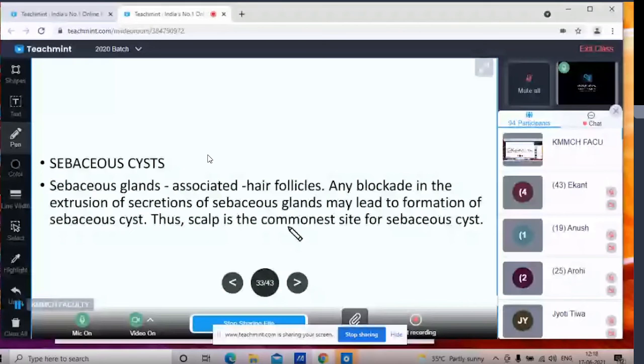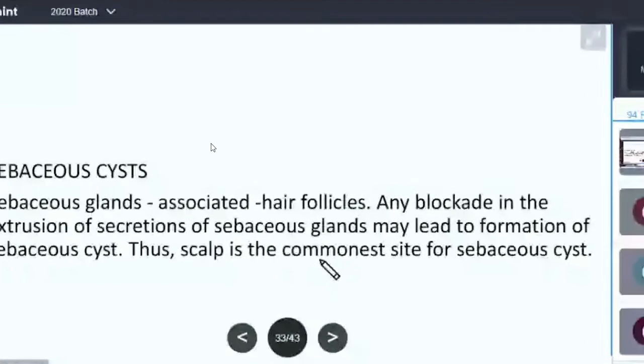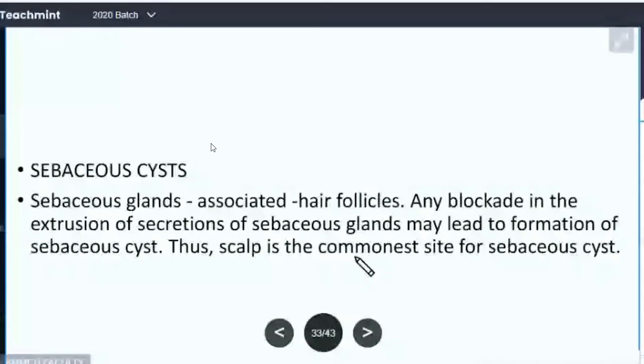We have seen the emissary veins. Through these emissary veins, infection of the scalp can spread to cause meningitis or dural venous sinus thrombosis. We have also seen the black eye. Direct black eye is mostly a direct injury or direct blow on the eye causing blackish discoloration. And indirect black eye is a grievous injury which causes hemorrhage in the subaponeurotic layer, so it travels through the scalp. That is the indirect black eye.